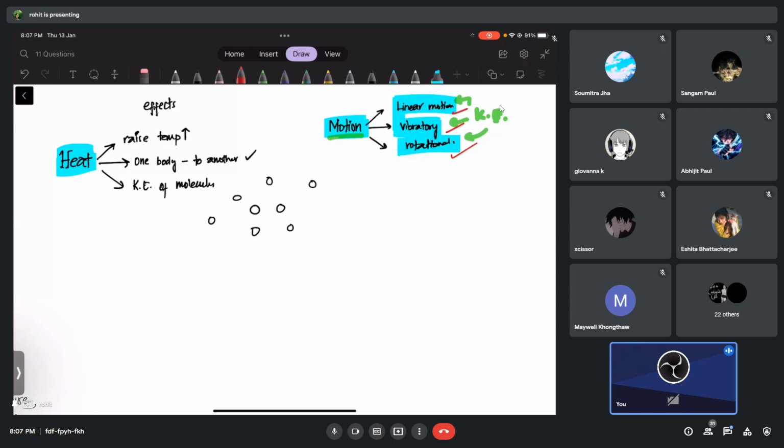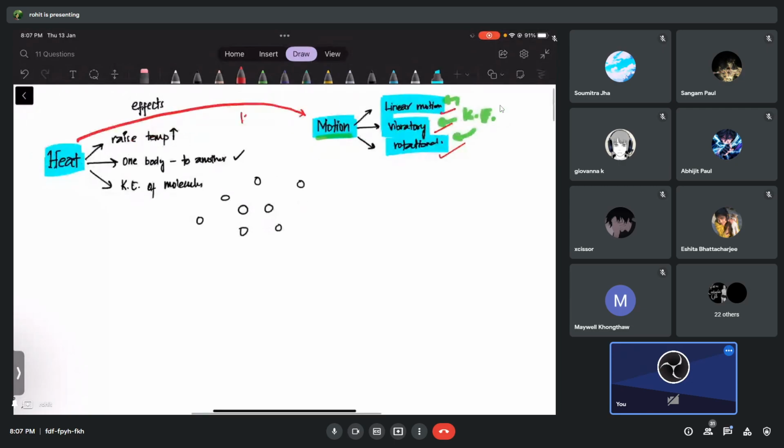Basically heat is a form of energy, right? It can be converted into kinetic energy, and that is motion. I hope you understand what I said just now. So heat is energy. It can be converted into kinetic energy, and that means it can make objects move with different kinds of motions. So that is one of the things.